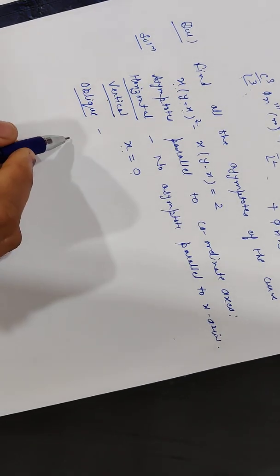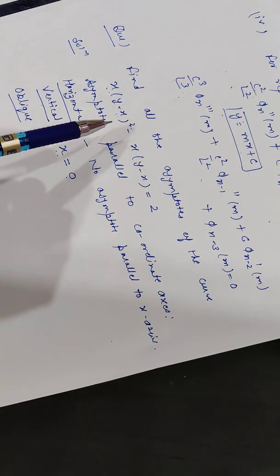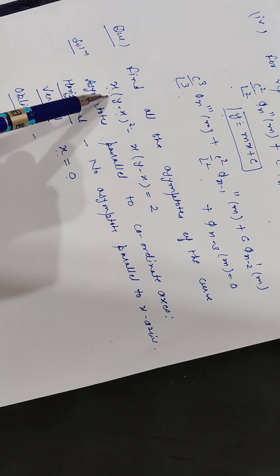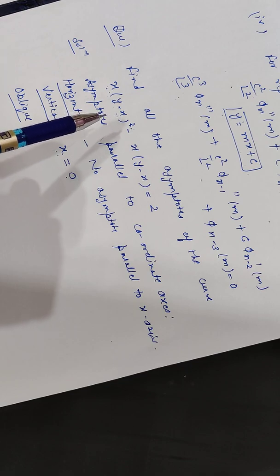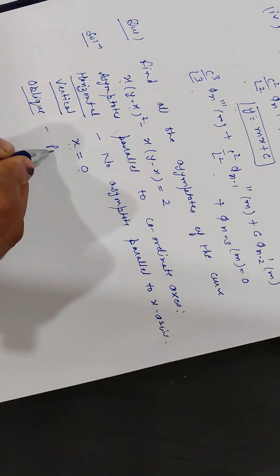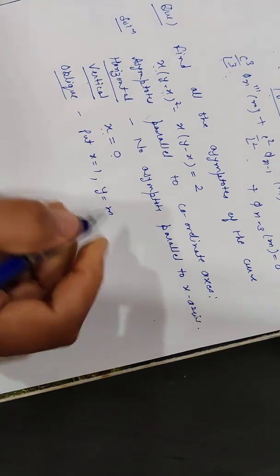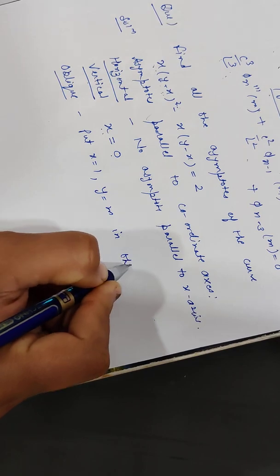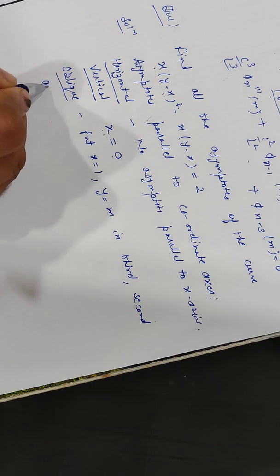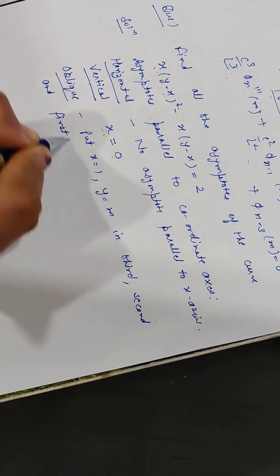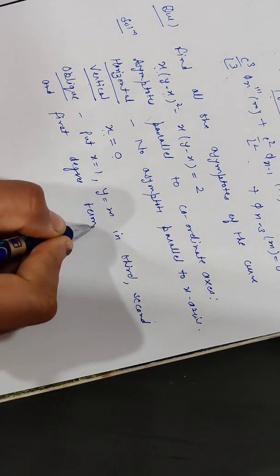The first step to find the oblique asymptote: here the highest degree of terms is 3. So first we will find phi 3 of m. Put x equal to 1 and y equal to m in the third, second and first degree terms one by one.